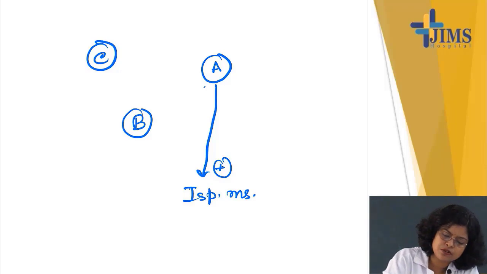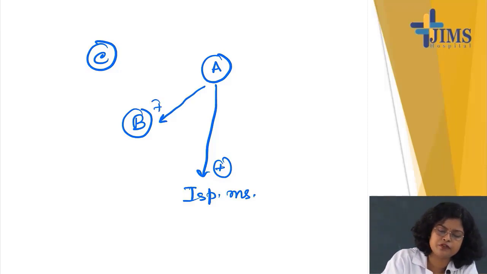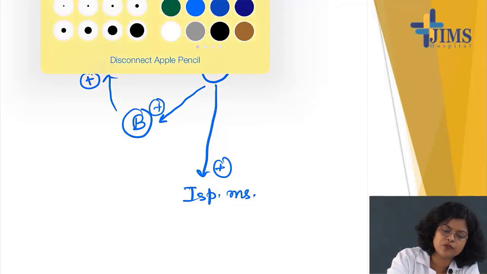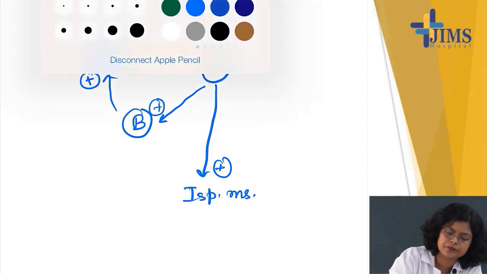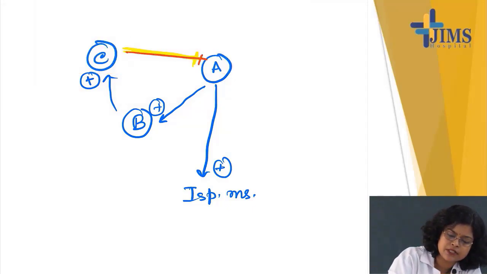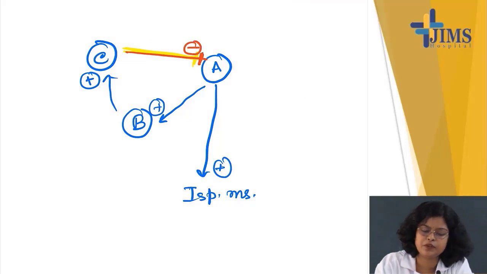And it also stimulates the B pool of neurons. This B pool stimulates the C pool of neurons. This C pool of neurons inhibits the A pool of neurons. Okay, this is the total circuitry.